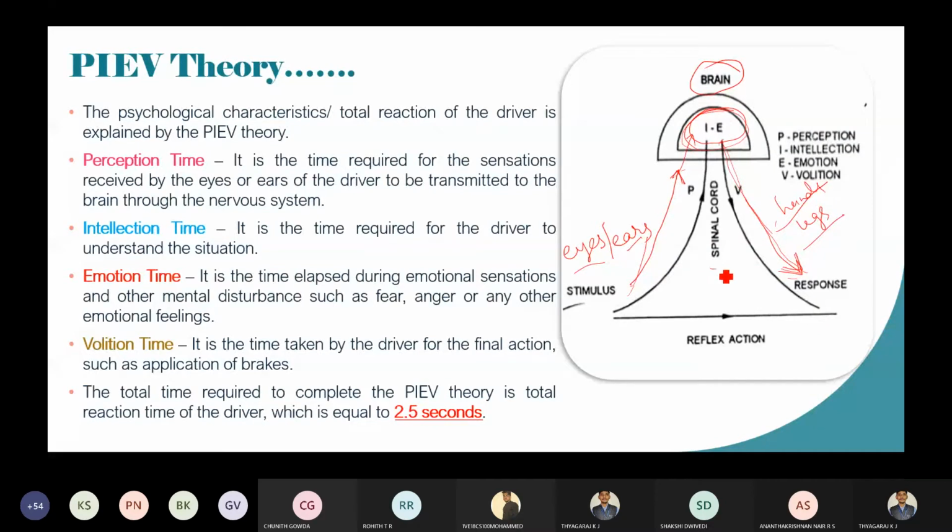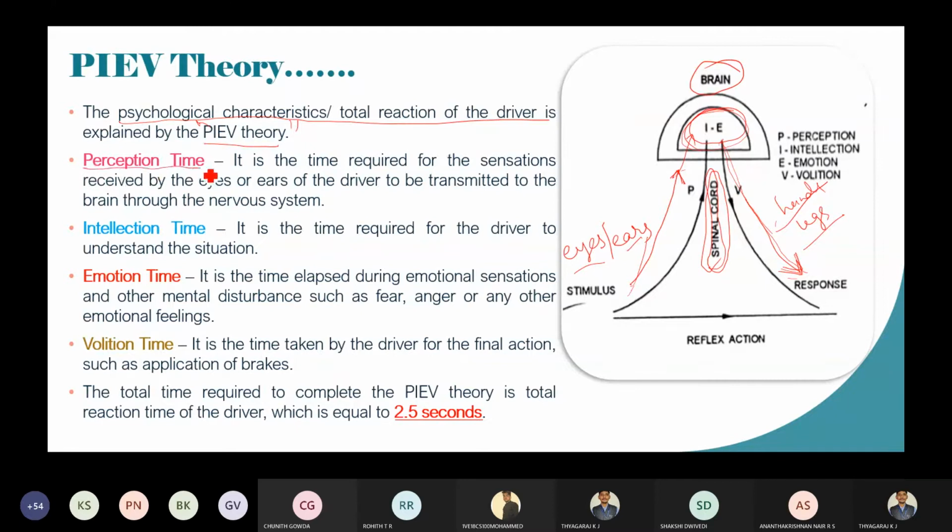How will these sensations traverse? Through the spinal cord of our body, the sensations are going to be transmitted. That is the psychological characteristics, or total reaction time of the driver, explained by the PIEV theory. I was telling, what is this PIEV theory?